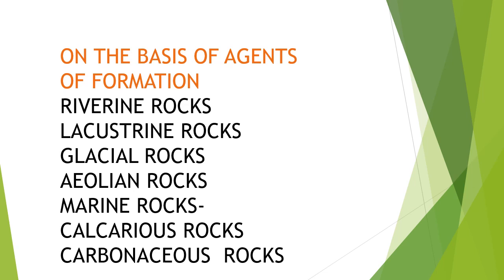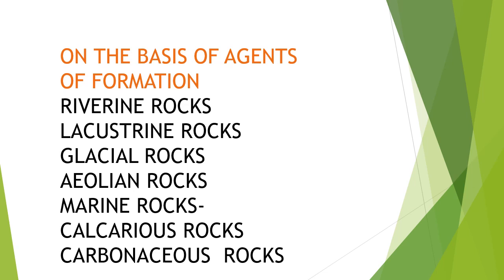The next is aeolian rocks. So children, the word aeolus comes from the Greek god of wind. So we find aeolian rocks mainly in the desert areas. These rocks are formed with sand particles brought by the wind. So the deposition of sand particles one over the other makes them hard and forms the sedimentary rock. Fine wind-borne deposits are also referred to as loess deposits, and they are generally found in North China.